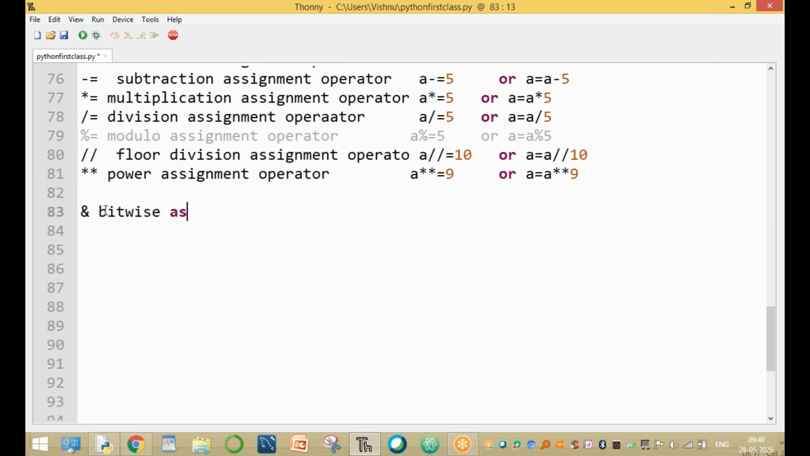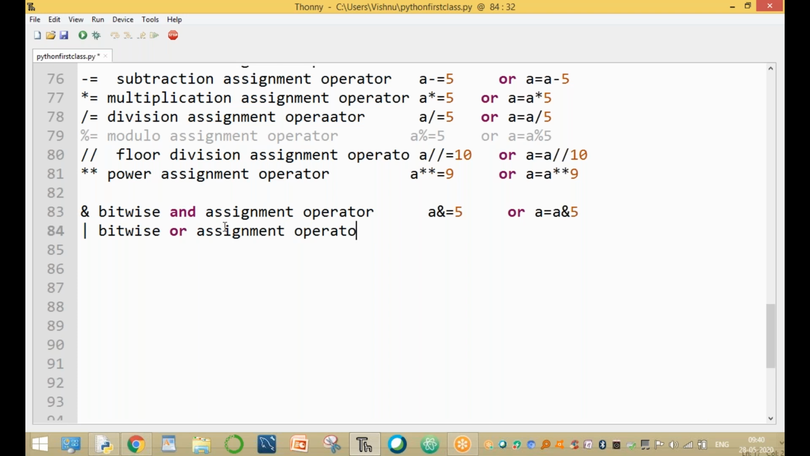This is called a bitwise assignment operator. Bitwise AND assignment operator: a &= 5 or a = a & 5, both are the same. Next, the bitwise OR assignment operator: a |= 8 is the same as a = a | 8.